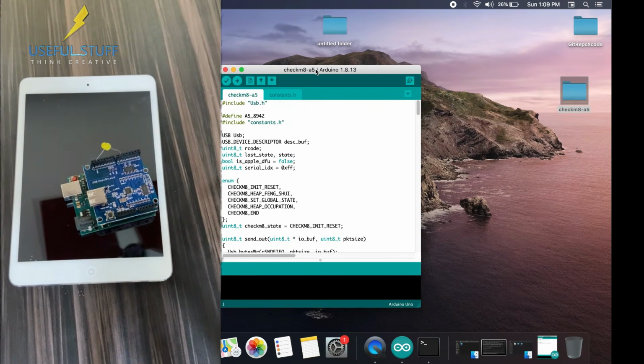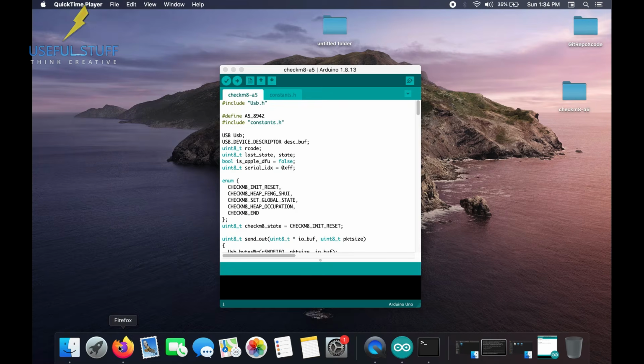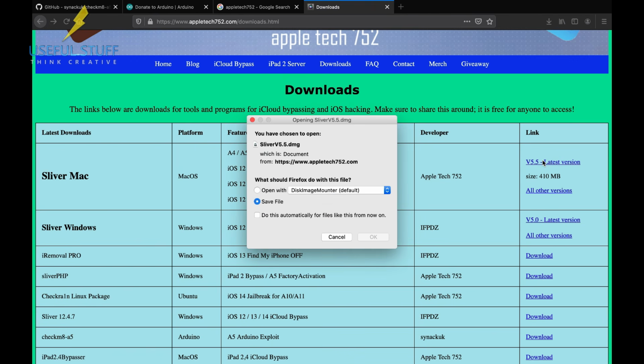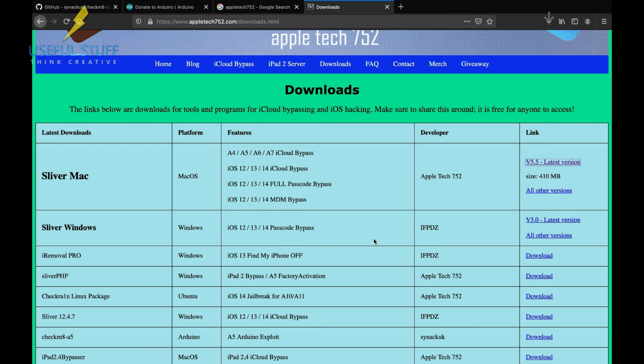Now one last thing we need to do before uploading the code to Arduino and performing the method is download Sliver Mac. So let's go to the web browser. Now go to the third link that I've given in the description and click on V5.5 latest version. In my case, v5.5 was the latest one. It might be something else. So whatever is there, you download Sliver Mac,